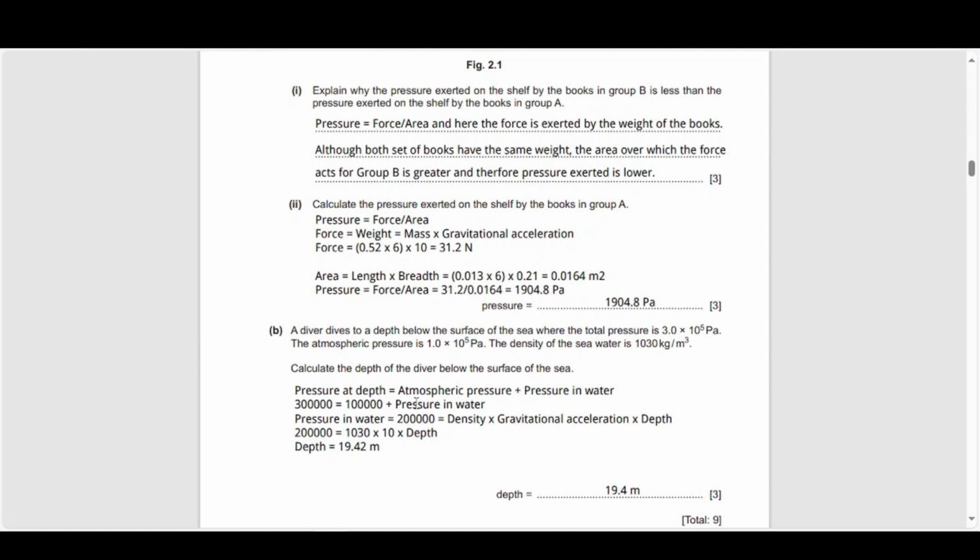So put those values in, and that gives me a pressure in water of 2 into 10 to the power 5 pascals. And that is equal to the density of the seawater multiplied by the gravitational acceleration, or the gravitational field strength, multiplied by the depth, which is what we're trying to find. And then if I plug in the values for density and gravitational acceleration, and rearrange the formula so that the depth is the subject, I get a depth of around 19.42 meters. So the diver is 19.4 meters below the surface of the sea.